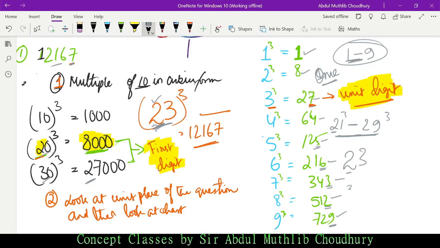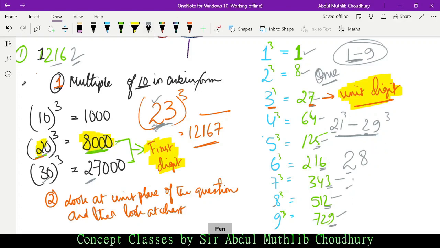Had this number been, suppose, 12,162, though this is not a perfect cube, I'm just assuming a figure. First we would consider that it falls between 8,000 and 27,000, so it will be somewhere between 21 and 29. The first digit will be 2, it is fixed. Now we look at the unit place of the question. It is 2. 2 will be the cubic form of which number? 8. So we would have put an 8 and it would have been 28 cube. Though 28 cube is not this number, I'm just assuming a figure for your conceptual clarity.